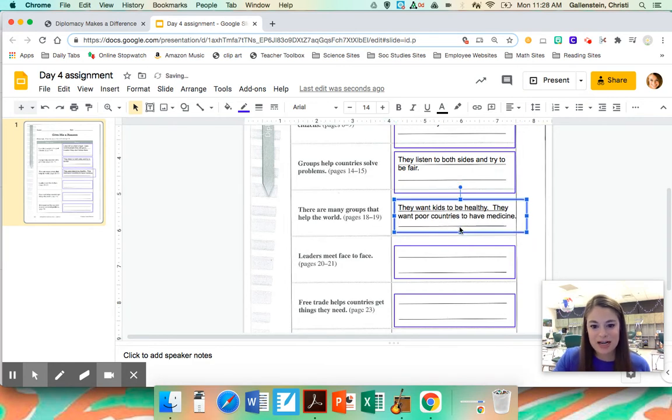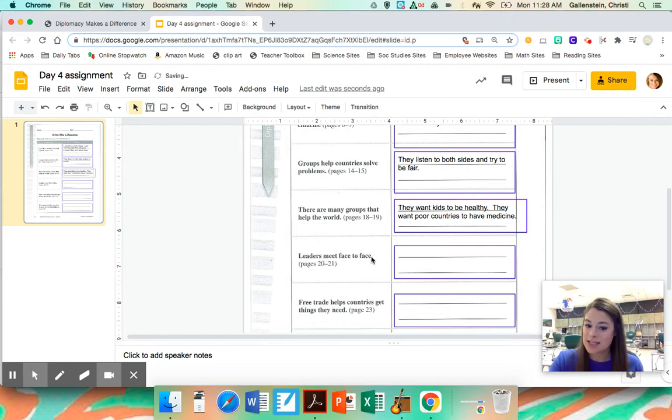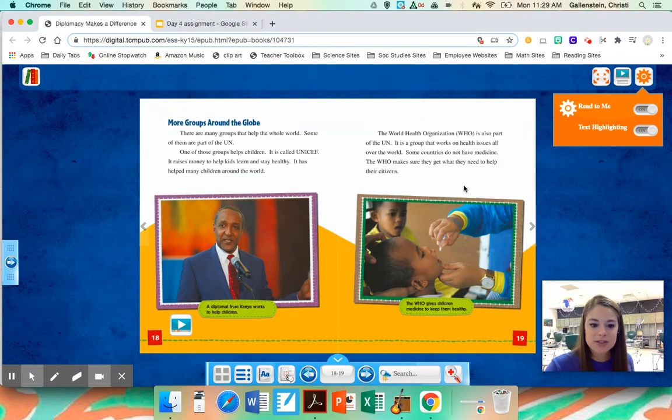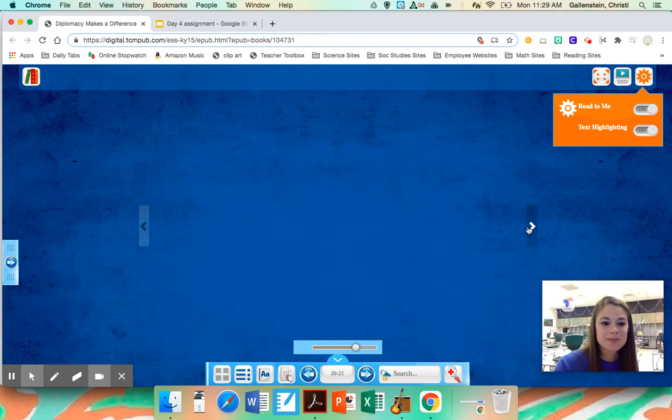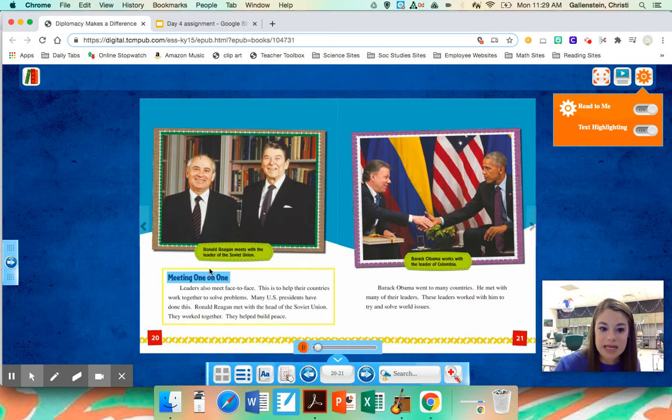All right, our next main idea says that leaders meet face to face. So let's find some reasons. Wonder why they meet face to face. On pages 20 and 21, meeting one-on-one. Leaders also meet face to face. This is to help their countries work together to solve problems.